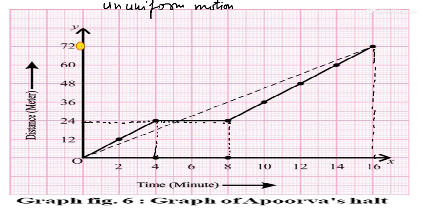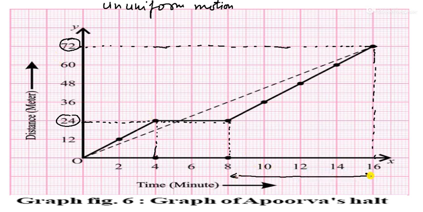Now come to from 8 minutes to 16 minutes. So what will happen in this? It is moving from 24 to 72 meter. That is the 72 meter as you have seen in your graph. It is given here. And here is 24 meters.